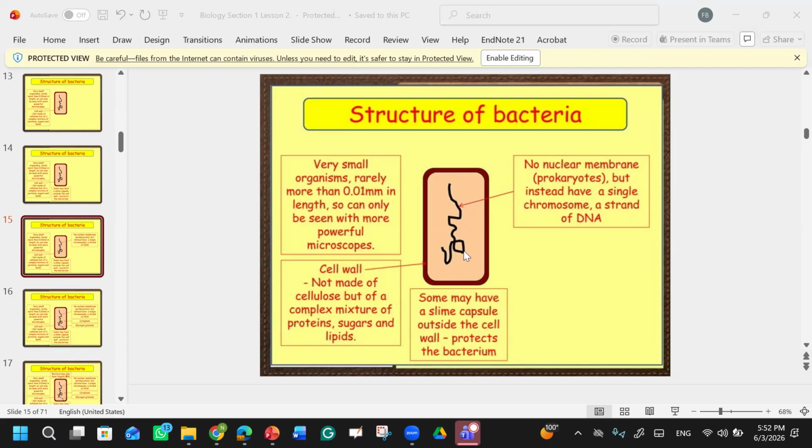It is present as naked. No, no, I am not talking about the cell wall. I am talking about this nuclear material. Is there any boundary across this, nearby this nuclear material? Is there any boundary or any membrane?